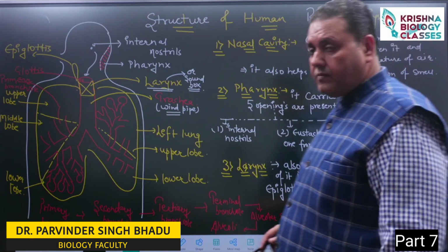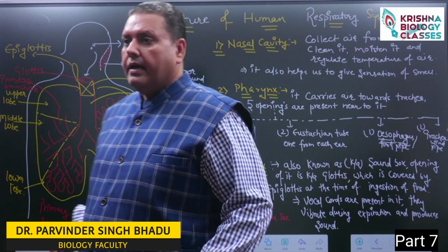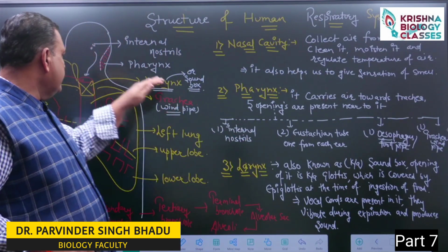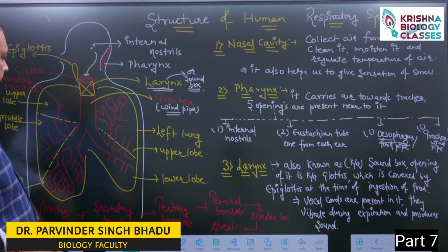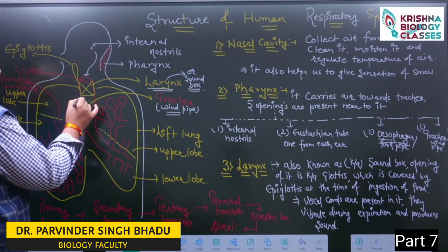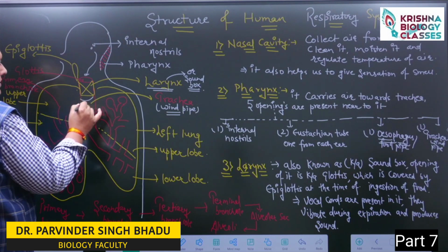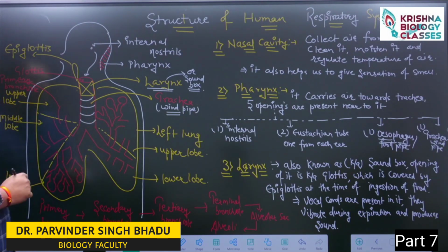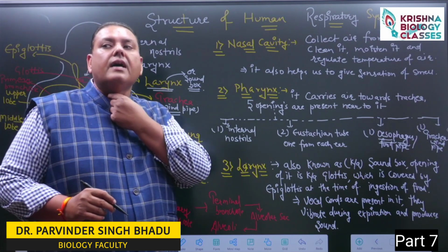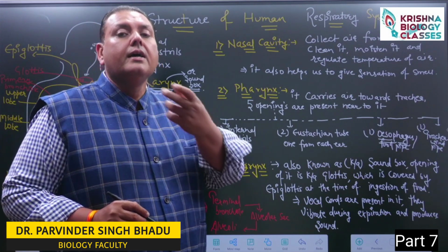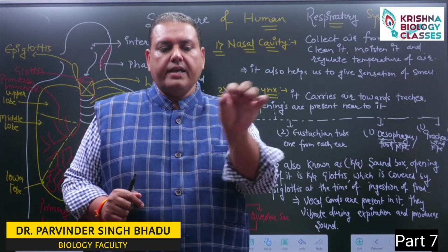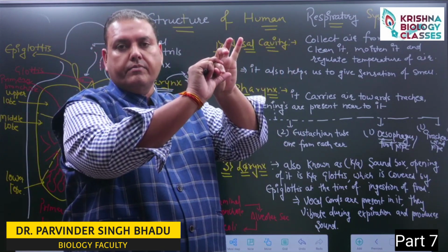Now, from the larynx, this air enters into the trachea. Inside the trachea, C-shaped cartilaginous rings are present. You can touch them. What do they do? If this is a tube-like structure, we can squeeze it.